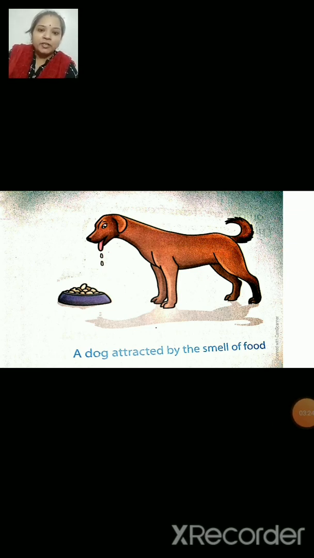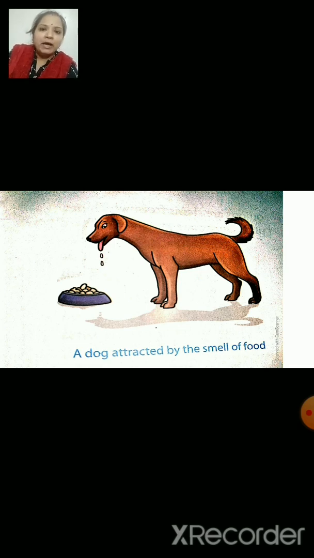Its mouth is watering. Why? Because the dog gets attracted by the smell of the food. Have you seen the flies near the tube light? It is also because they get attracted toward the light and fly towards it.